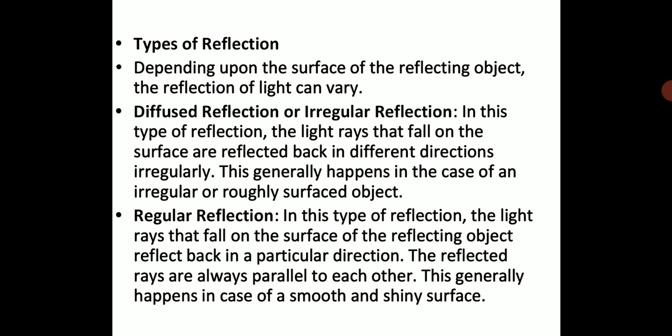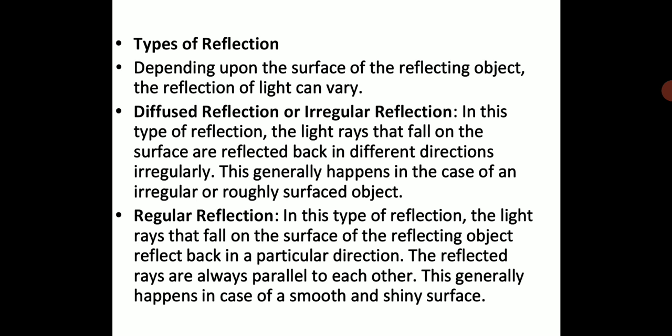What is diffuse reflection or irregular reflection? In this type of reflection, the light rays that fall on the surface are reflected back in different directions irregularly.